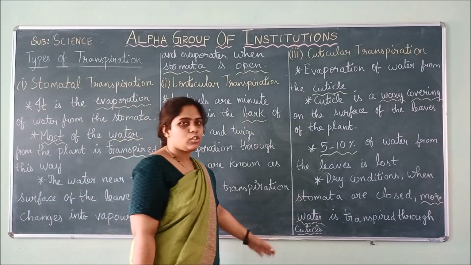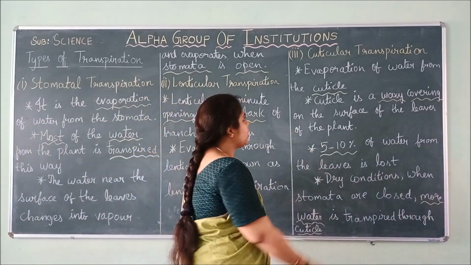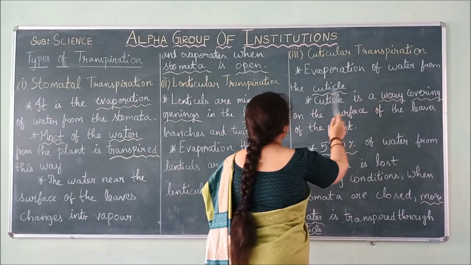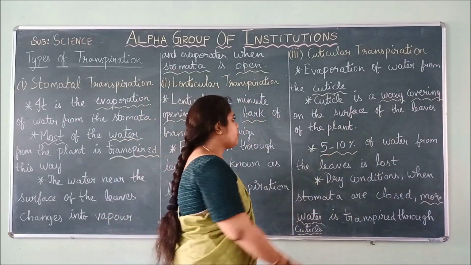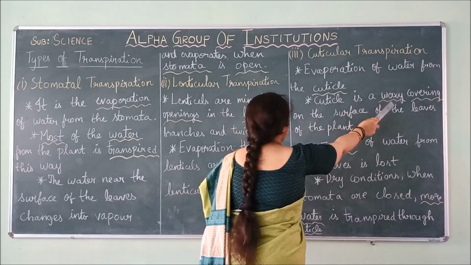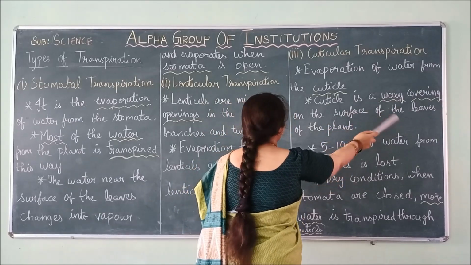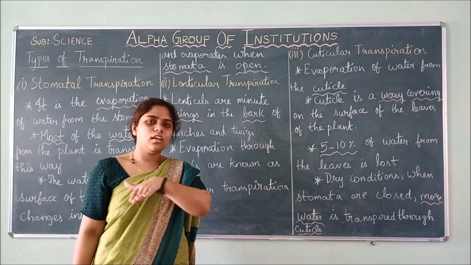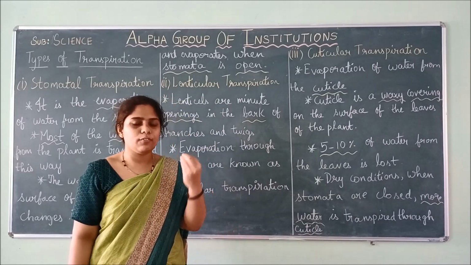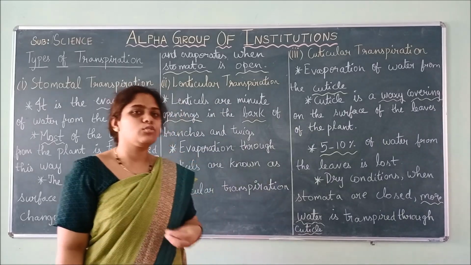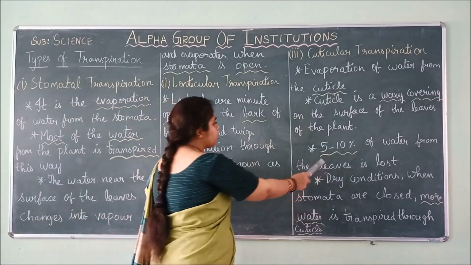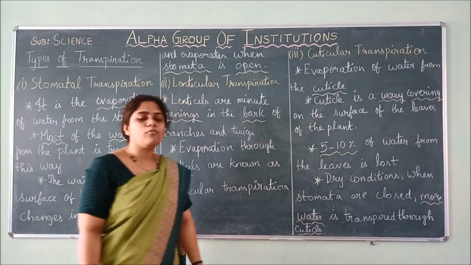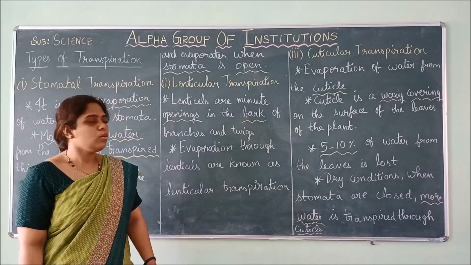Then the third type we saw is cuticular transpiration. Evaporation of water from the cuticle is known as cuticular transpiration. The cuticle is a waxy covering on the surface of the leaves of the plant. When transpiration occurs through that waxy layer, it is known as cuticular transpiration. 5 to 10% of water is lost through this type.